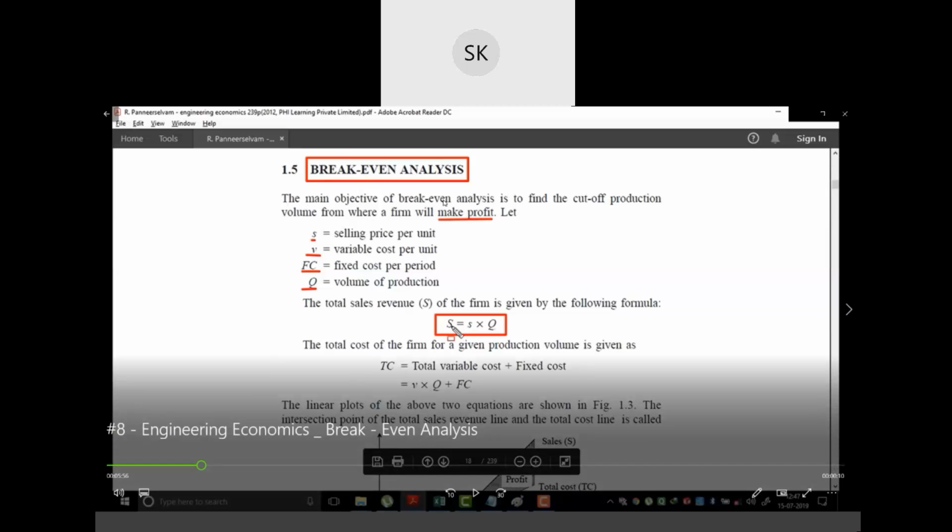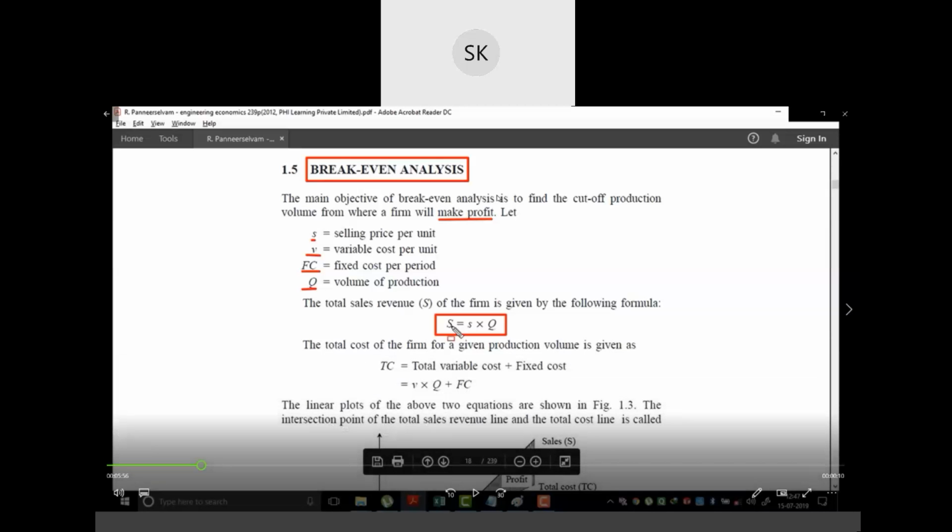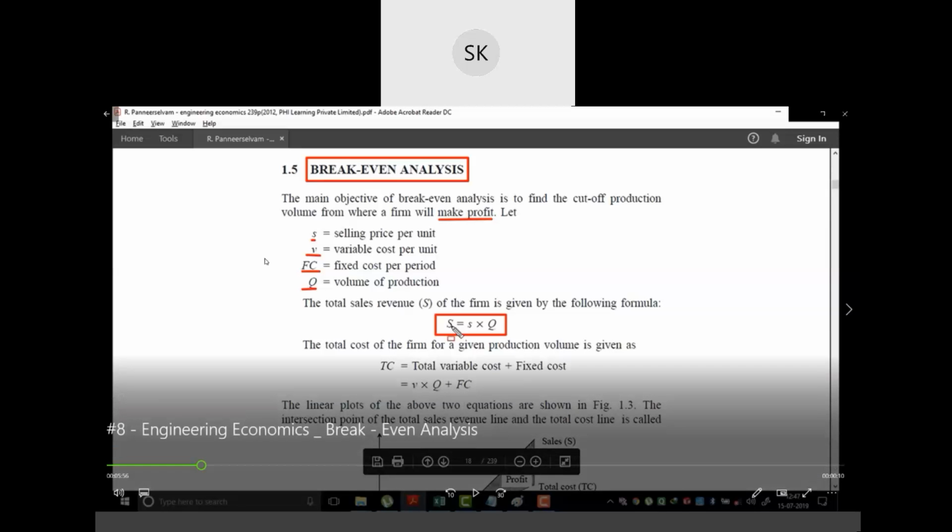So it is saying that the main objective of break-even analysis is to find the cutoff production volume from where a firm will make profit. Understood? If you are making a loss, you can do the analysis and see at what point you can change some costs or production so that you can make a profit. So they have denoted selling price per unit, variable cost per unit, fixed cost per period, and volume of production. So the total sales revenue of the firm is given by this formula.